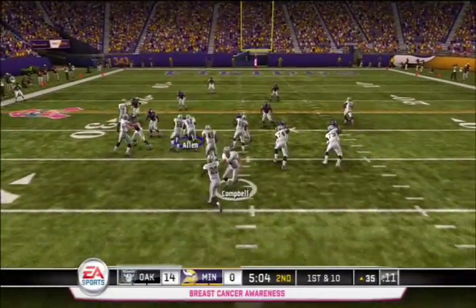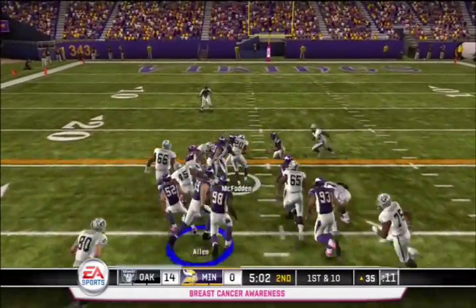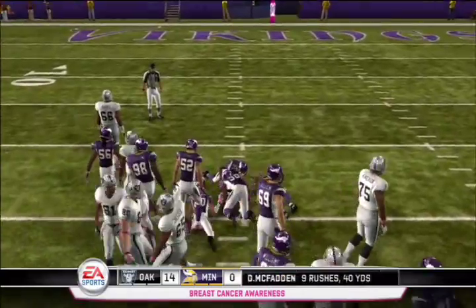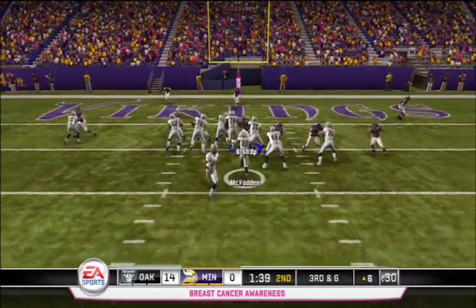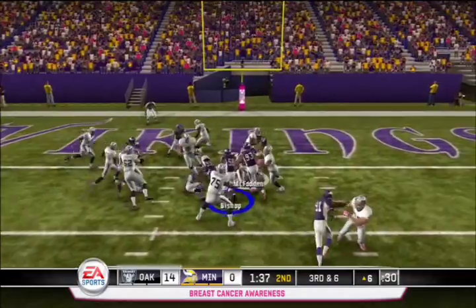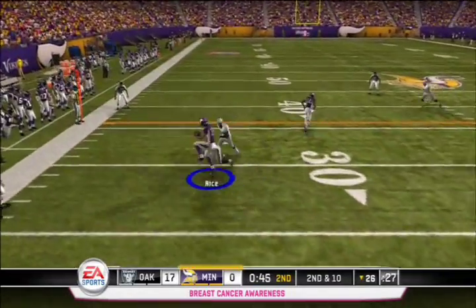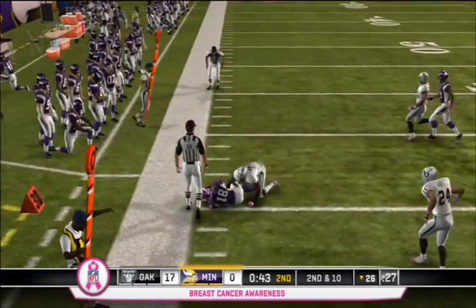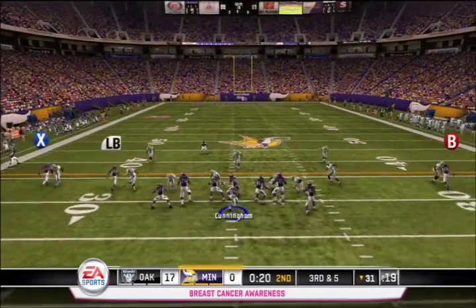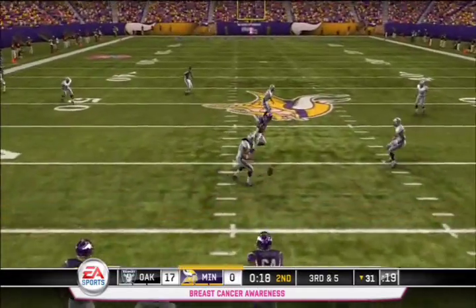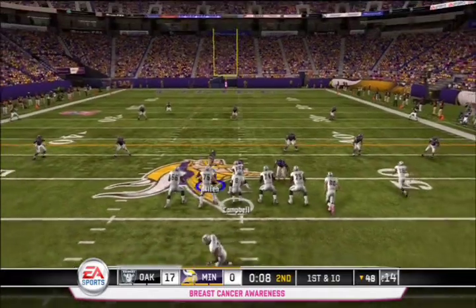McFadden takes a first down carry 9 yards up the middle to get the Raiders even closer to another score. On 3rd and 6, he's going to try to pound it in the end zone, but he's stopped short and the Raiders are forced to kick a field goal. Minnesota's still struggling on offense. Sidney Rice can't do anything. Oakland's defense is holding strong. Cunningham is going to give the Raiders a chance to score more points.